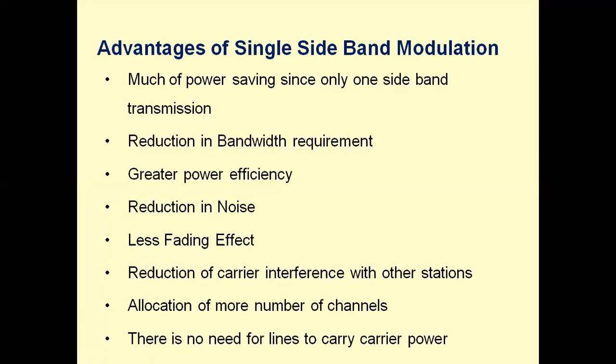The main advantages of SSB modulation are much of power saving since only one sideband is transmitted, greater reduction in the bandwidth, reduction of noise, less fading effect, reduction of carrier interference with other stations. There is no need for lines to carry the carrier power, the lines carry only one sideband power.